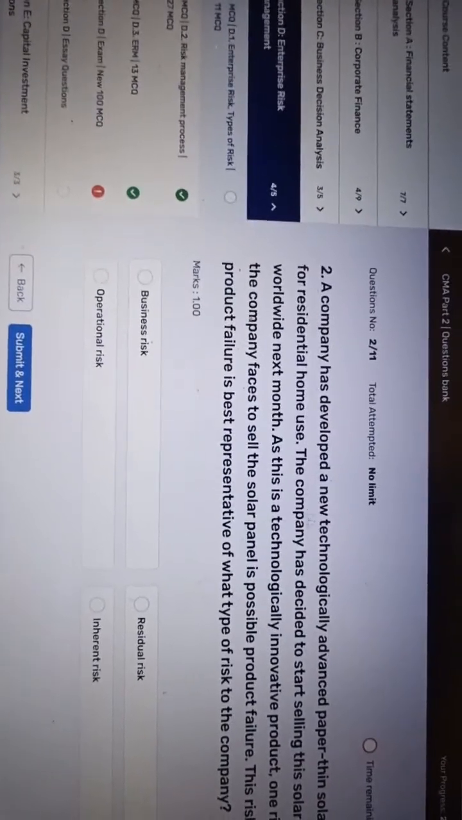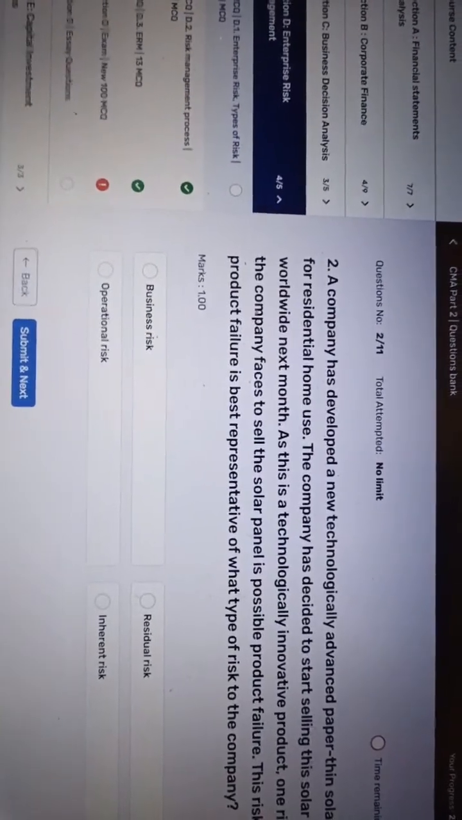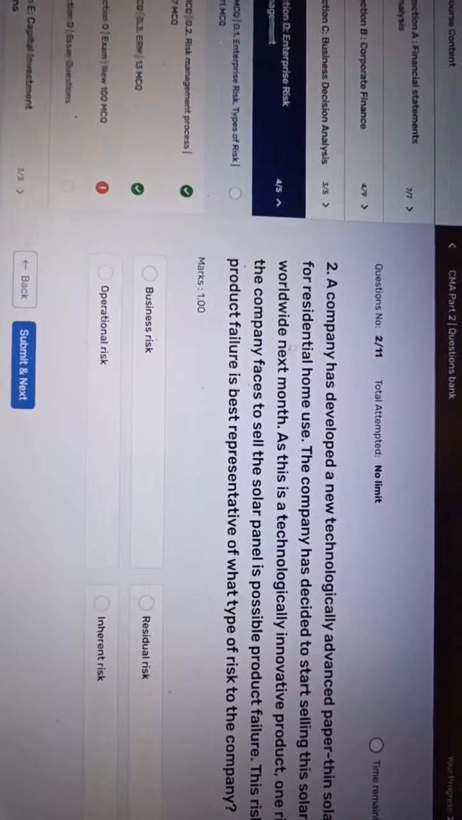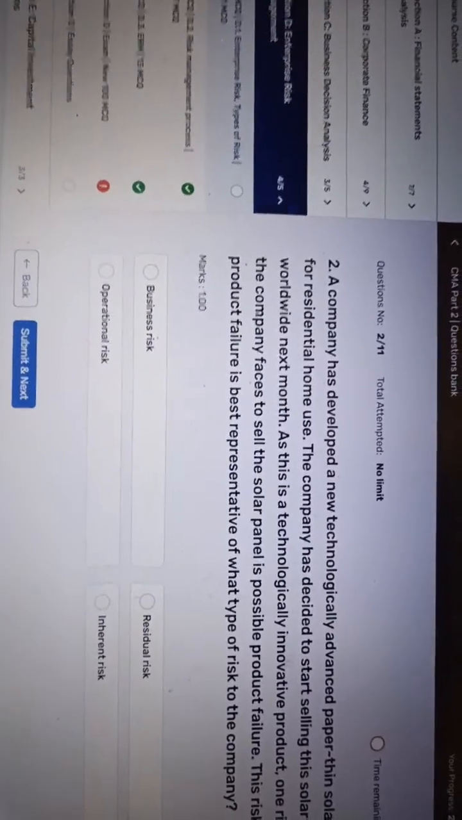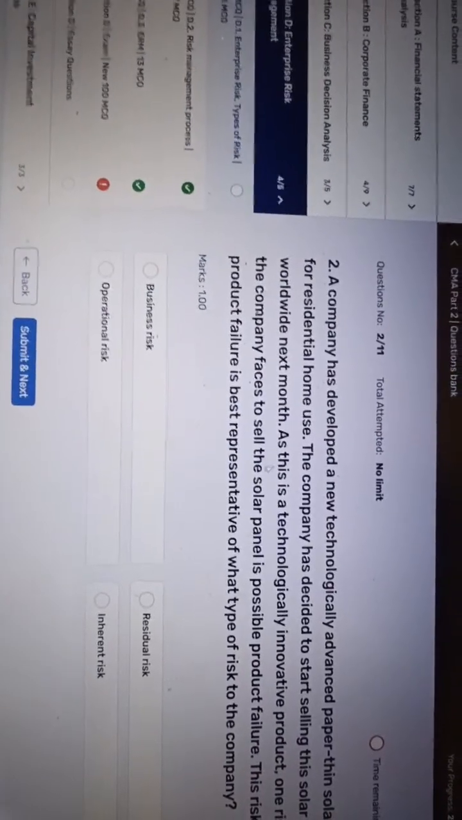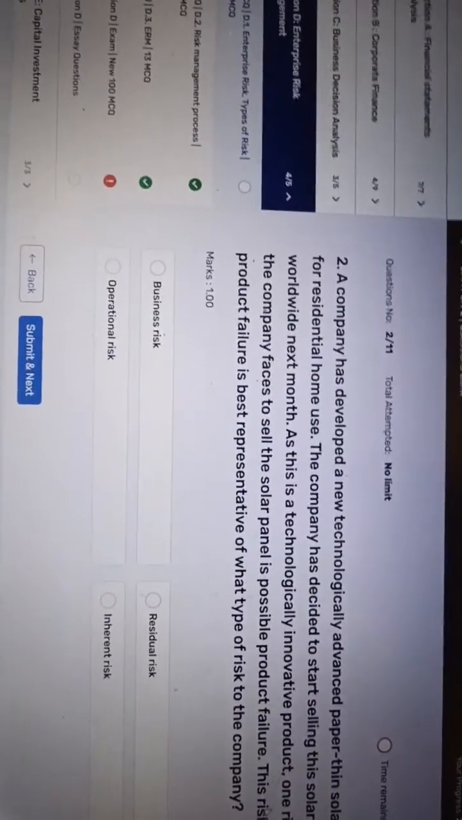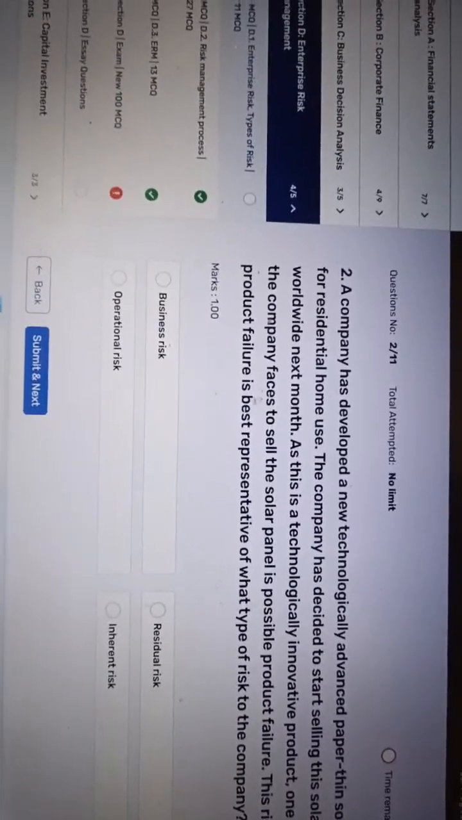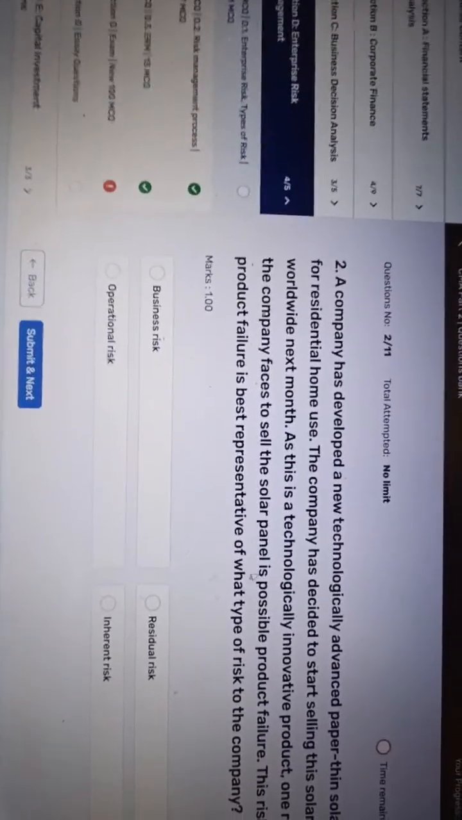We need to just read the question now. The company has developed a new technologically advanced paper-thin solar panel for residential house use, right? The company has decided to start selling the solar panel worldwide next month. As this is a technologically innovative product, one risk that the company faces in selling the solar panel is possible product failure.